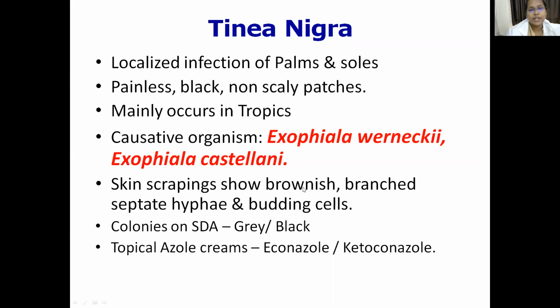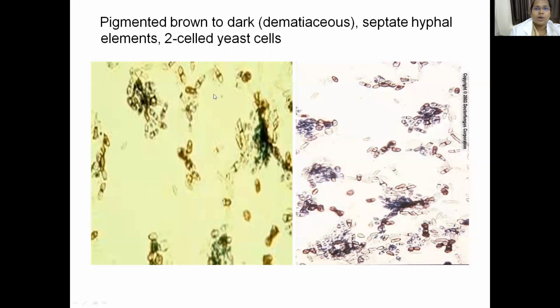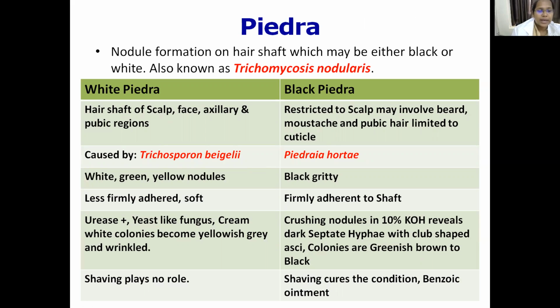Skin scrapings show brownish branched septate hyphae and budding cells. The colonies produced on Sabouraud dextrose agar are either gray or black in color. For treatment we apply topical azole creams like miconazole or ketoconazole. The next slide is about the lesions, the dark discoloration seen here on the soles and palms. This is known as Tinea nigra. Dematiaceous septate hyphae and two-celled yeast are the typical appearance we see under the microscope.